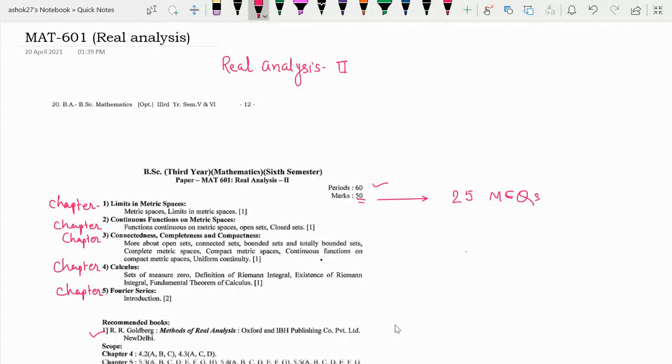Third chapter, that is connectedness, completeness and compactness. So this is chapter number 3. In that we will see more about open sets, connected sets, bounded sets, totally bounded sets, complete metric spaces, compact metric spaces, continuous functions on compact metric spaces, and last, uniform continuity.